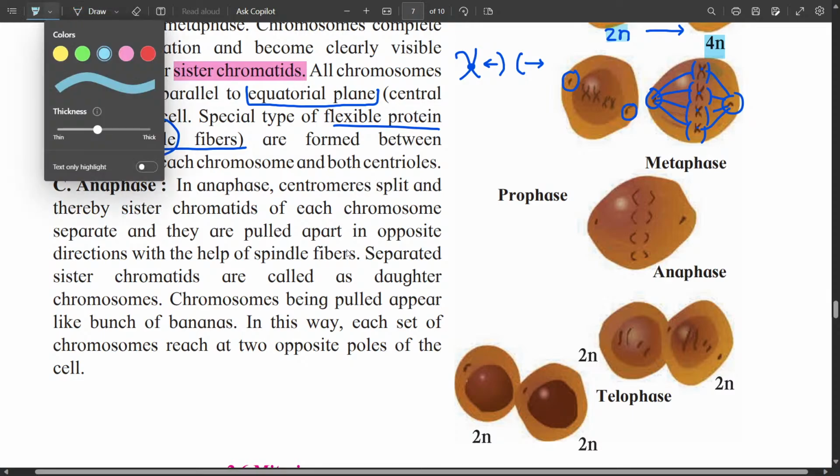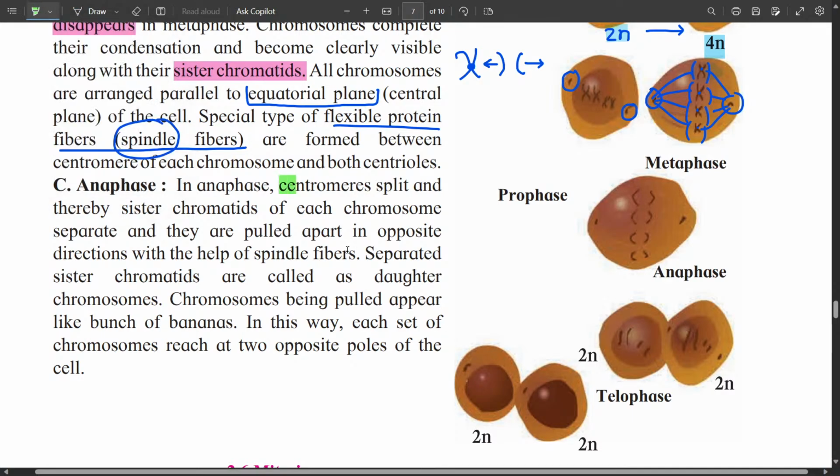So in the anaphase, the centromere splits and sister chromatids of each chromosome separate and are pulled apart in opposite directions with the help of spindle fibers. Separated sister chromatids are called daughter chromosomes. So now we have again 2n chromosomes.